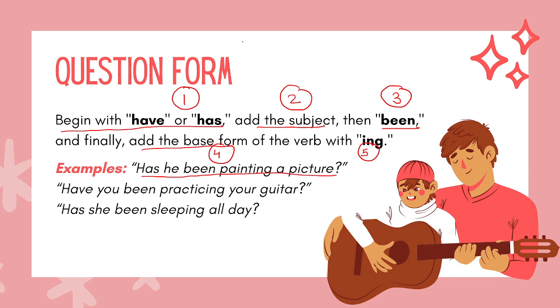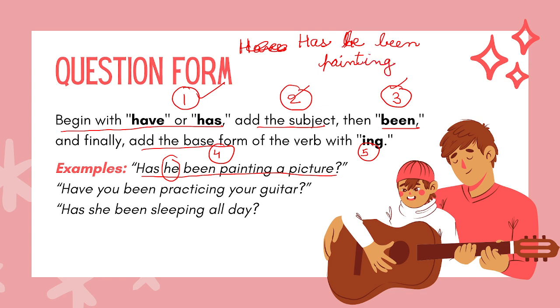So since it is a question form, so we will use have or has. Now it depends on which subject you are using. Since we are using he, so we will write has. Has he. Then we have written has, we have added the subject, then we will add been. Has he been? Then base form of the verb paint, and then ing.